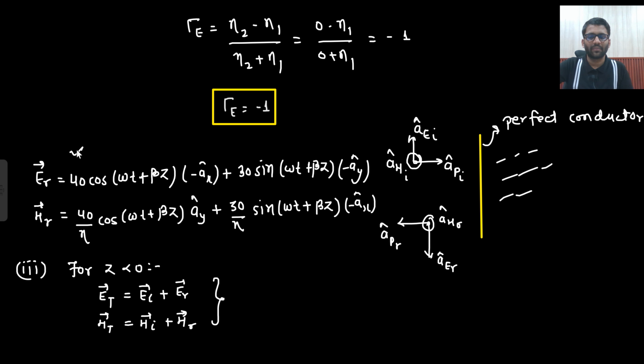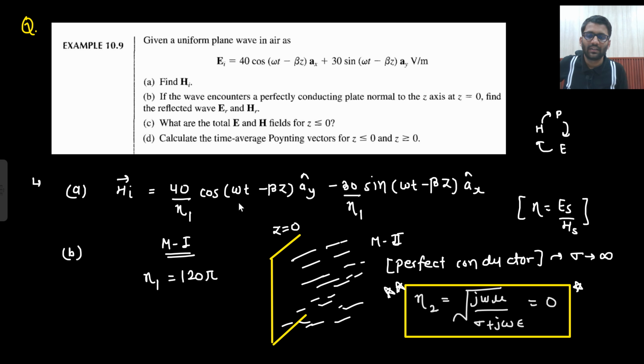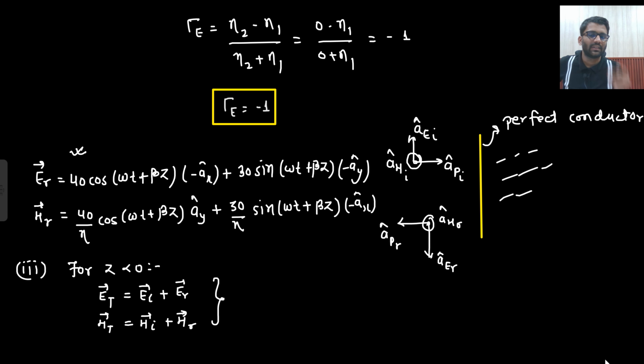I will get this expression on my own. Then, if the electric field has changed its direction, the magnetic field will not change its direction. So the magnetic field is in the same direction, Ay minus Ax. The difference is this will be plus beta z, since they are traveling in the negative z direction.